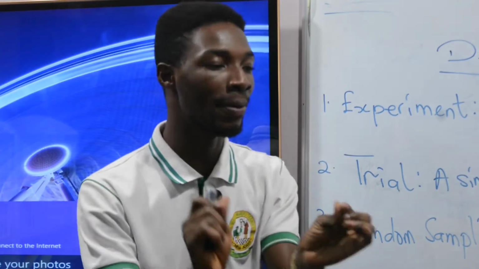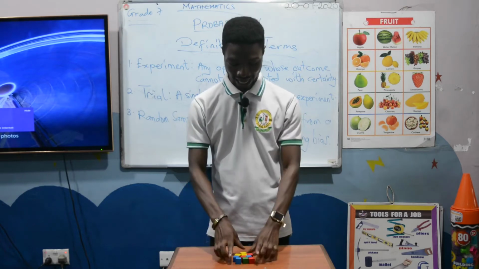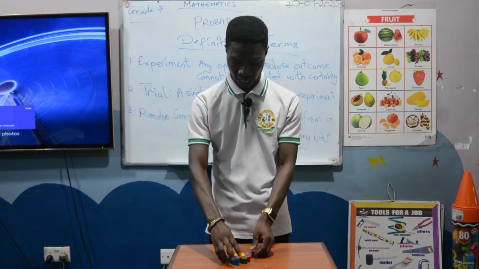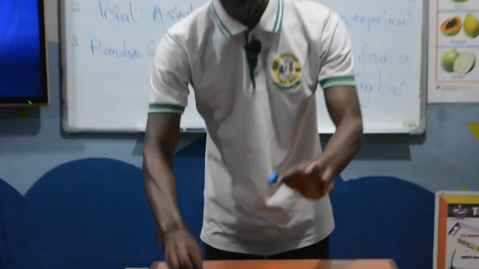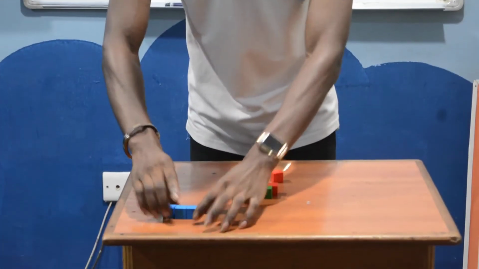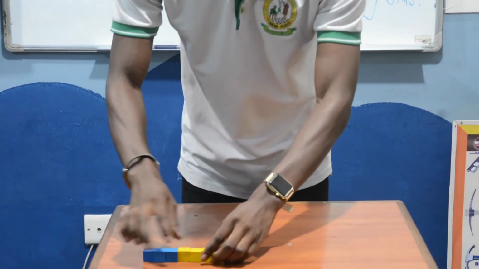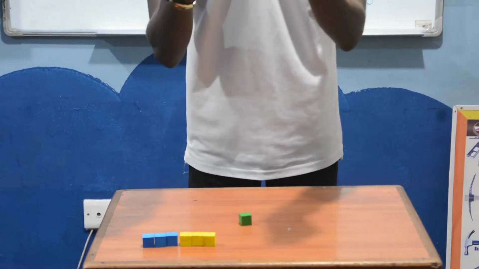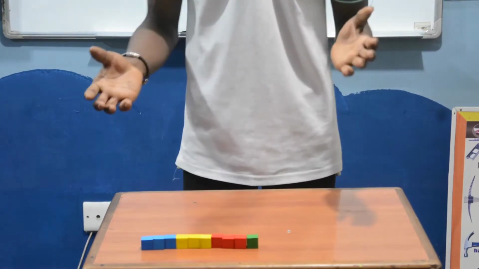I want us to do a short random sampling right now here. Let's do some random sampling here. I have 10 cubes, a population of 10 cubes, 3 of which are blue. These 3 are all blue cubes. I have 3 cubes being yellow colored. All the cubes have the same size. Then I have 3 cubes being red and then 1 cube being green, making a total of 10.